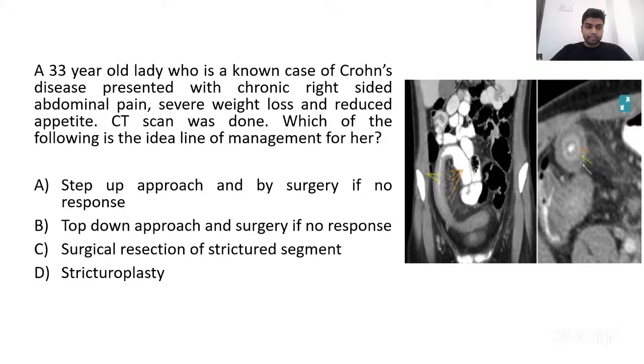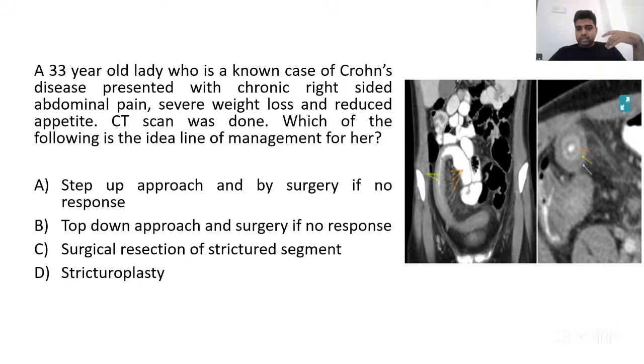Options are A, step up approach and surgery if no response. Option B, top down approach and surgery if no response. Option C, surgical resection of strictured segment. Option D is stricturoplasty. So let's take a look at the question again. Already the patient is a known case of Crohn's disease. She is a relatively young lady who's having chronic symptoms, chronic right-sided abdominal pain, weight loss, and reduced appetite. Severe weight loss has also been mentioned. So obviously she is malnourished.